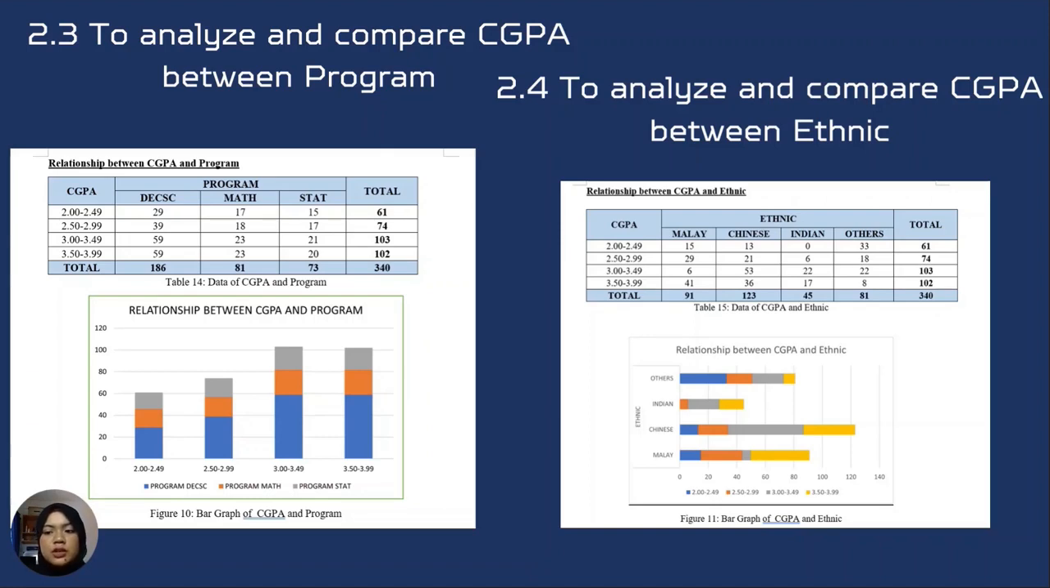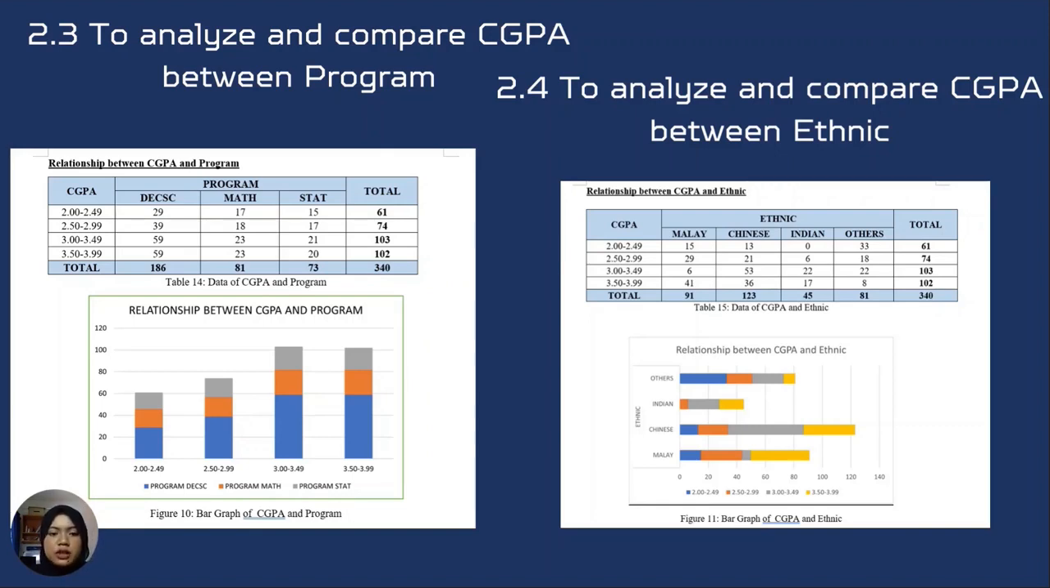The median of the data is 22 and the variance of the sample data is 246.97. The skewness of this graph is a positive value, 1.44. We show that the graph is skewed to the right, while the kurtosis of this graph is a positive value, 0.79, which is approximately mesokurtic. Next, 2.4, to analyze and compare GPA between ethnic.